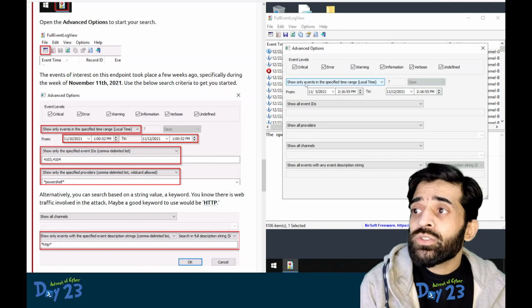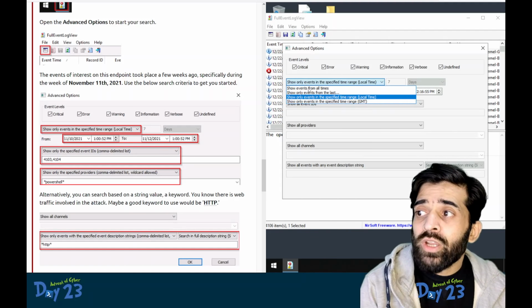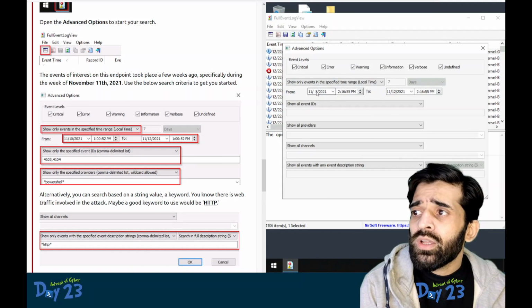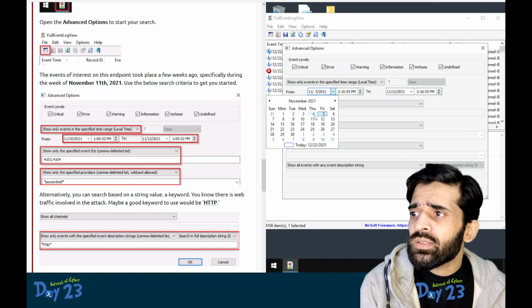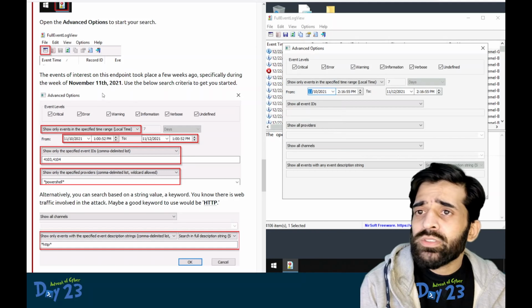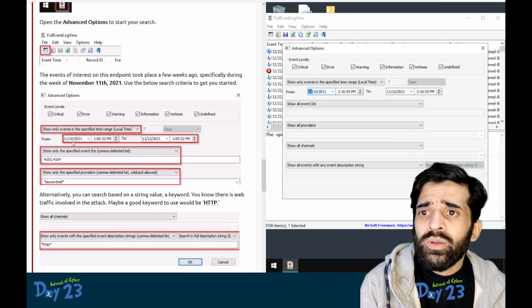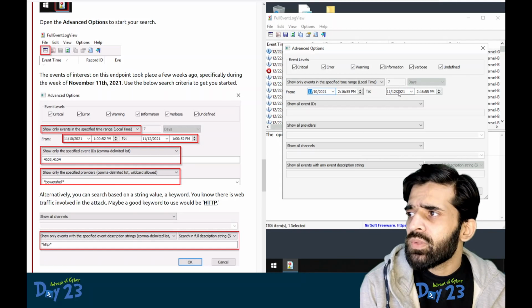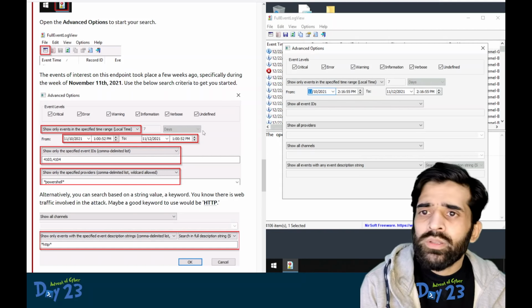Based on the information provided to us, we can apply the filter. We can also filter for the last 7 days or from and to. The event occurred on the 11th, so we are giving it from the 10th to the 12th. Okay, sounds good.